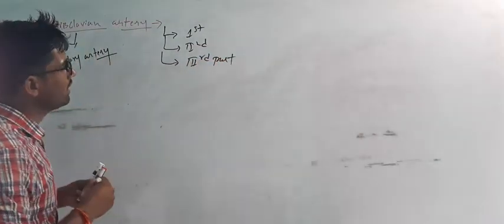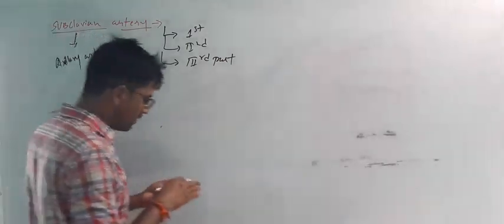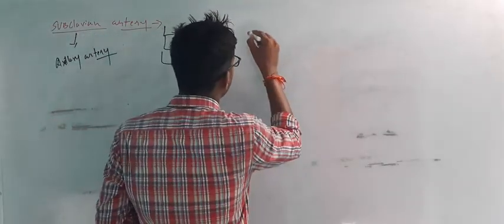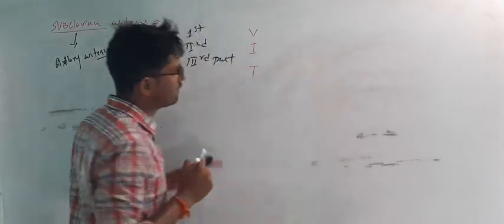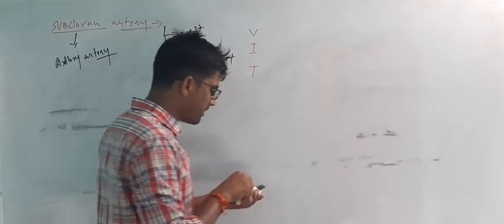So how do you have to remember? You have to remember VIT. V means vertebral artery.